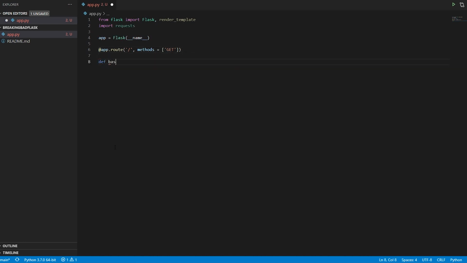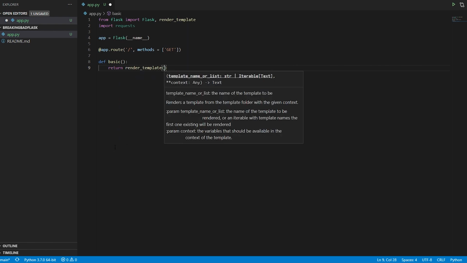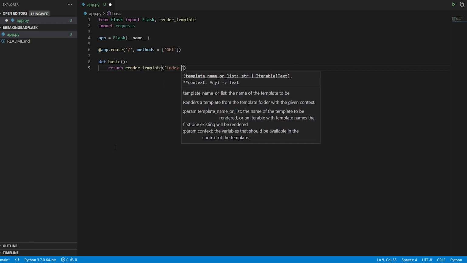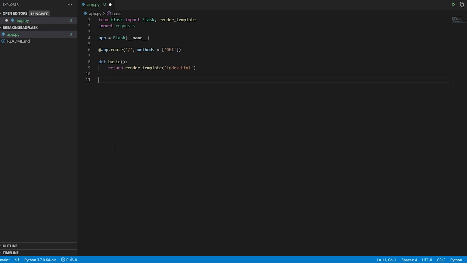So I'll make a function. I'll say def, and basic is the name of my function, and I'll return render_template, and the name of the template would be index.html. And I'll make an entry point, so if __name__ == '__main__'. If you have experience in Python, you might have come across this. This is an entry point, and app.run, and I'll say debug.